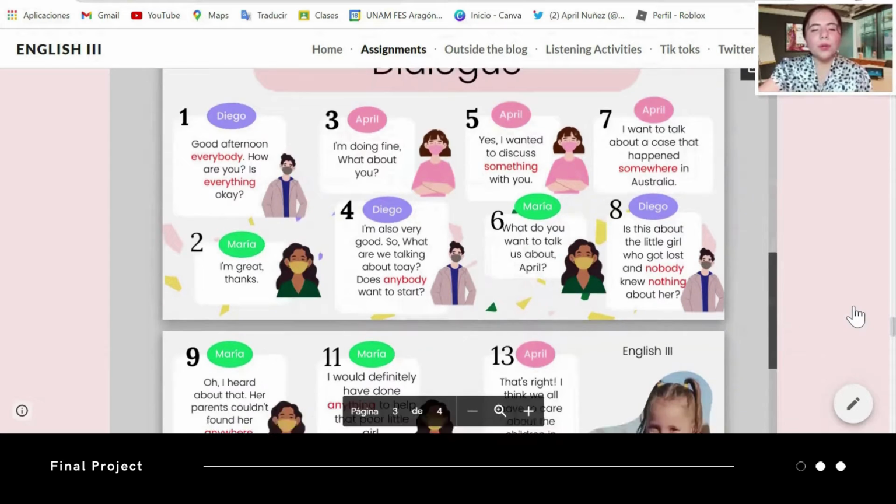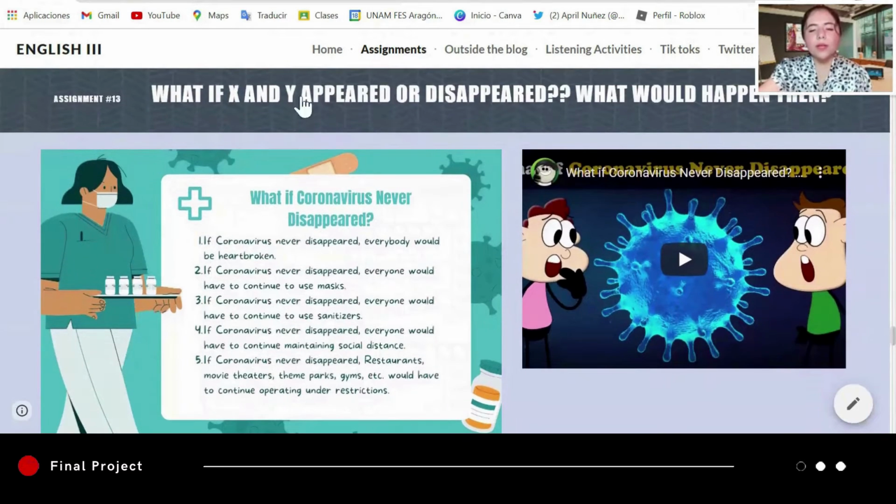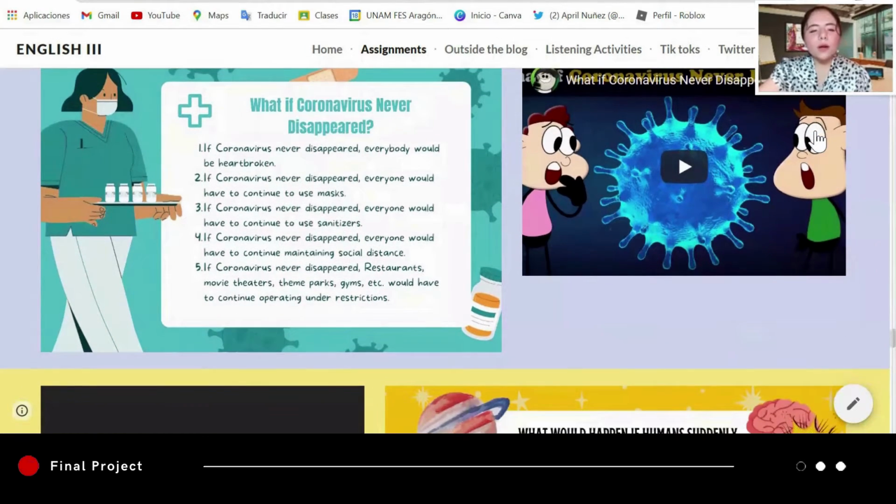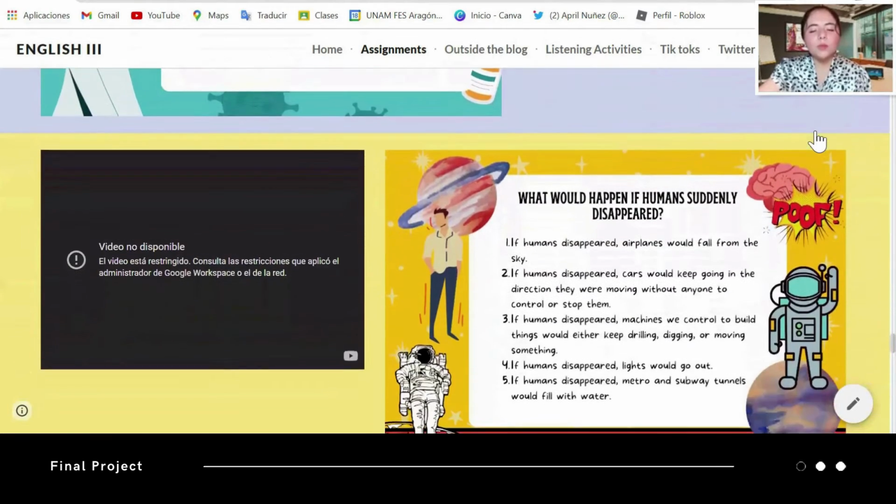Here's an exercise that I found very interesting because I love to think about what would happen if things were different, like in parallel universes. So this exercise was one of my favorites. I'm always asking those questions to my dad.